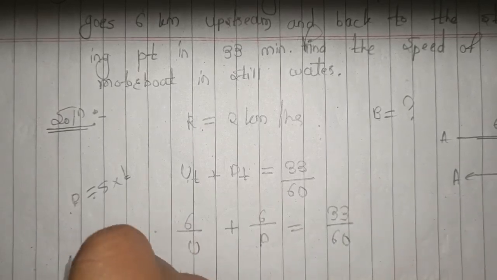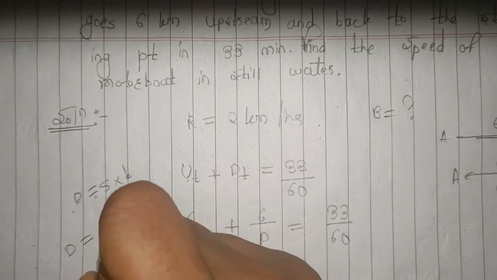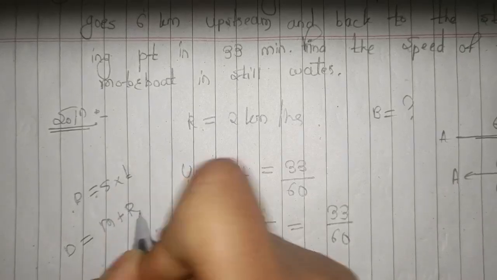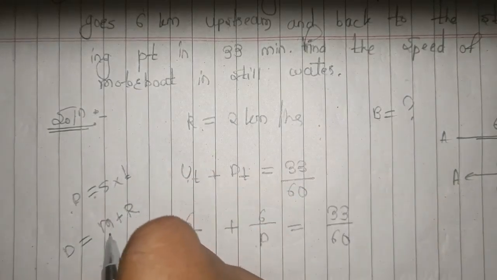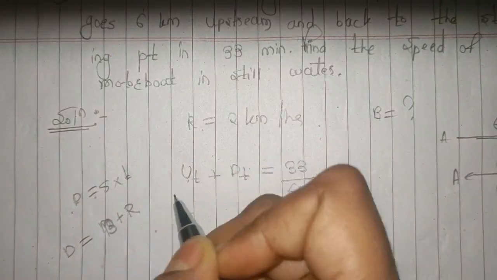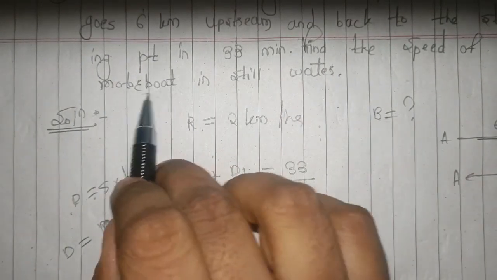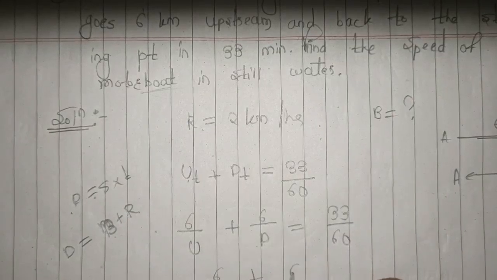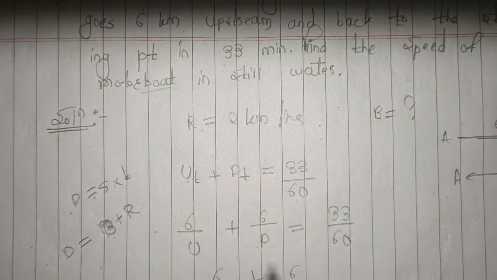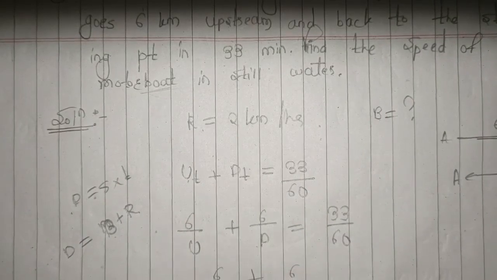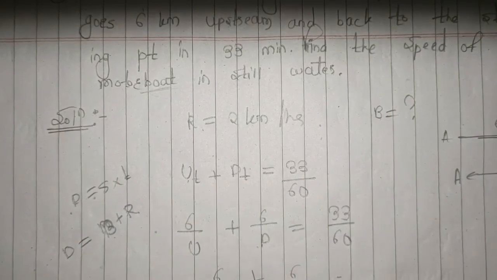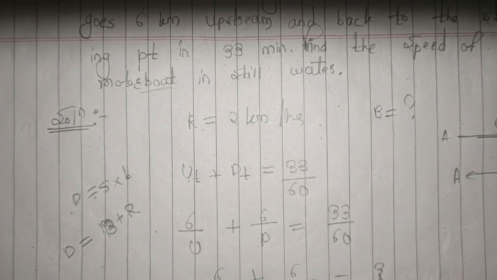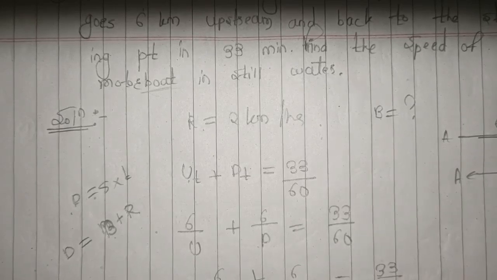As we know, the downstream speed is m plus r. Here m is the man's speed, here b, the boat speed, which we want to find out. So 6 by downstream, boat plus river, right? Similarly here boat minus river, which equals 33 upon 60.